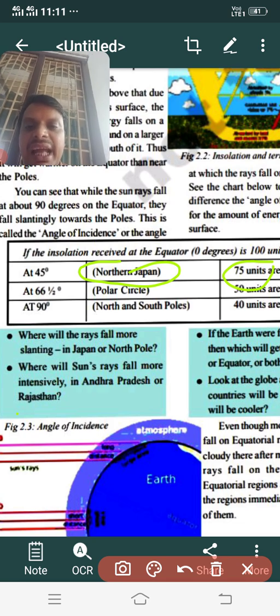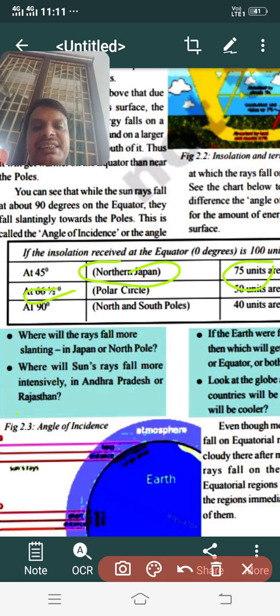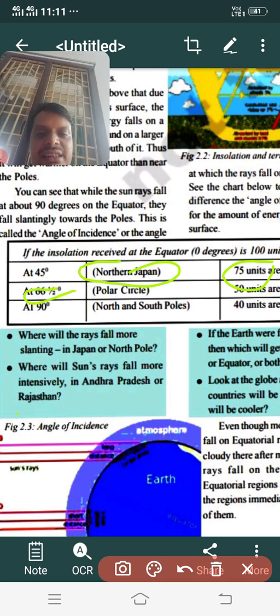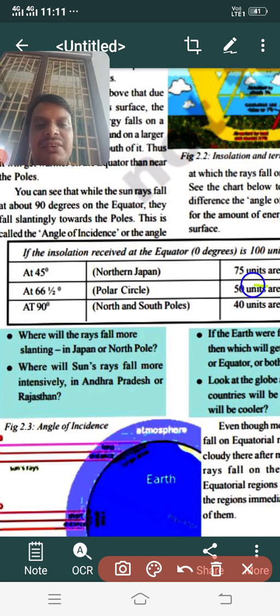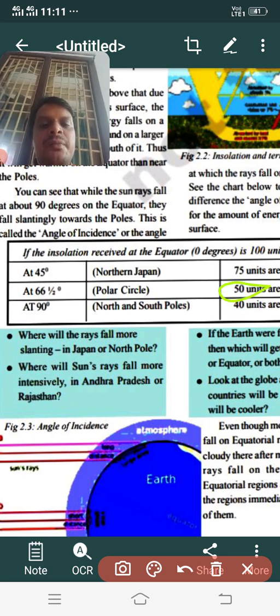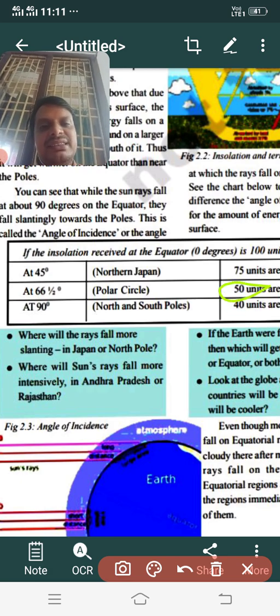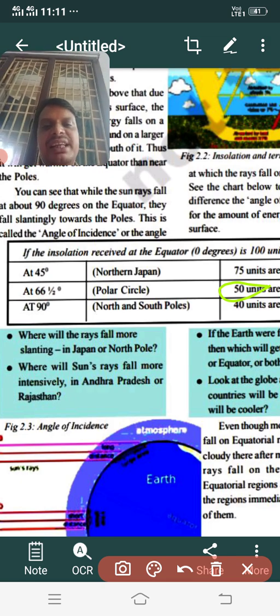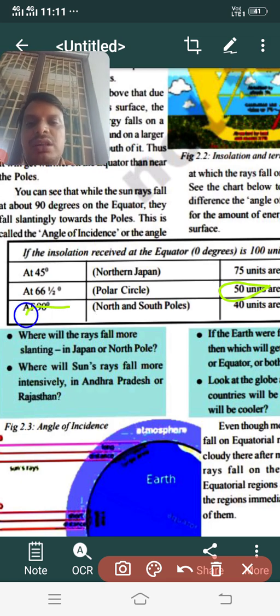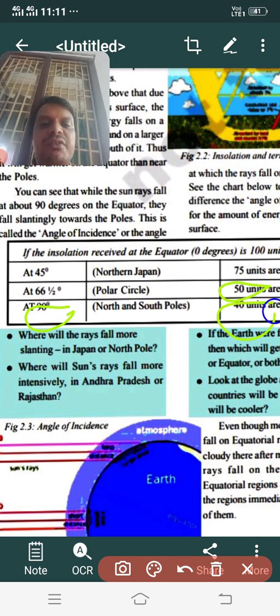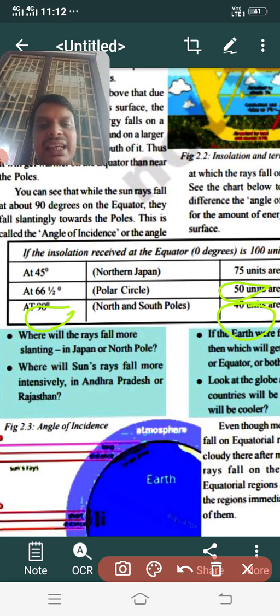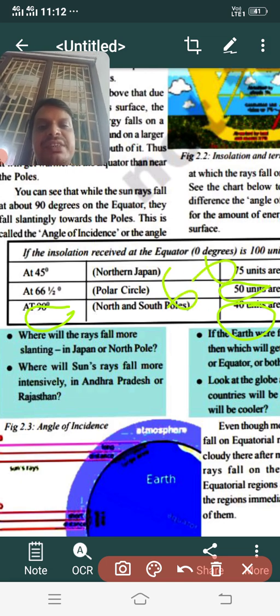When the angle increases again to 66.5, the polar circle, called the Arctic circle in the north and the Antarctic circle in the south, how much energy are they receiving? Only 50 units. And again another 25 reduced. Compared with 0 degrees latitude, it is 50%. And towards the North Pole and South Pole, the areas are receiving only 40 units of energy, reduced by nearly 60 units.